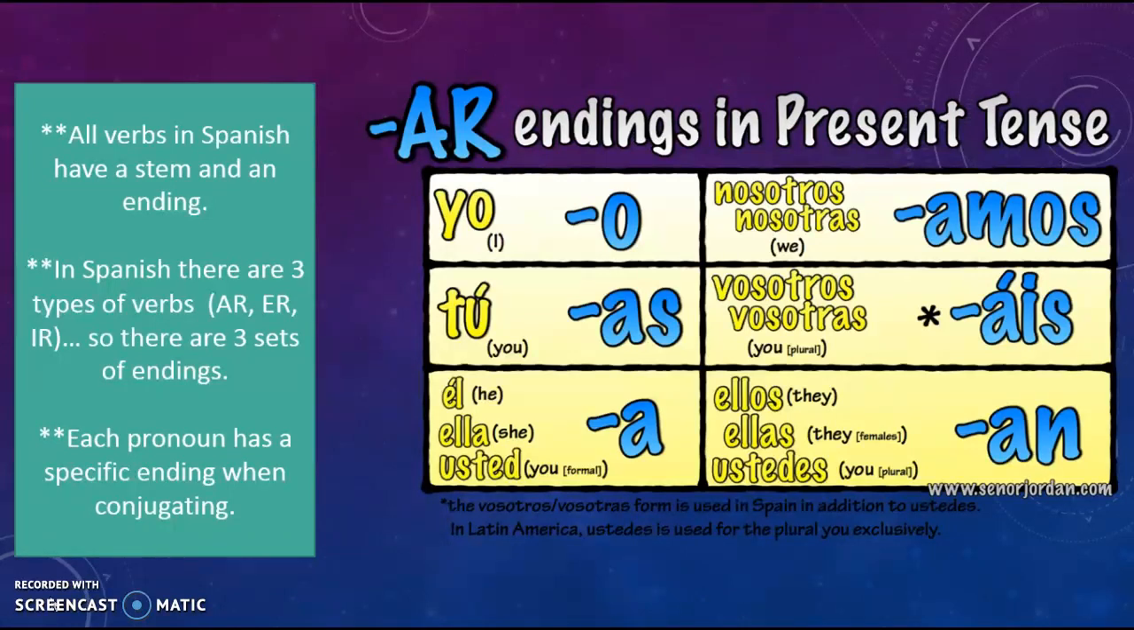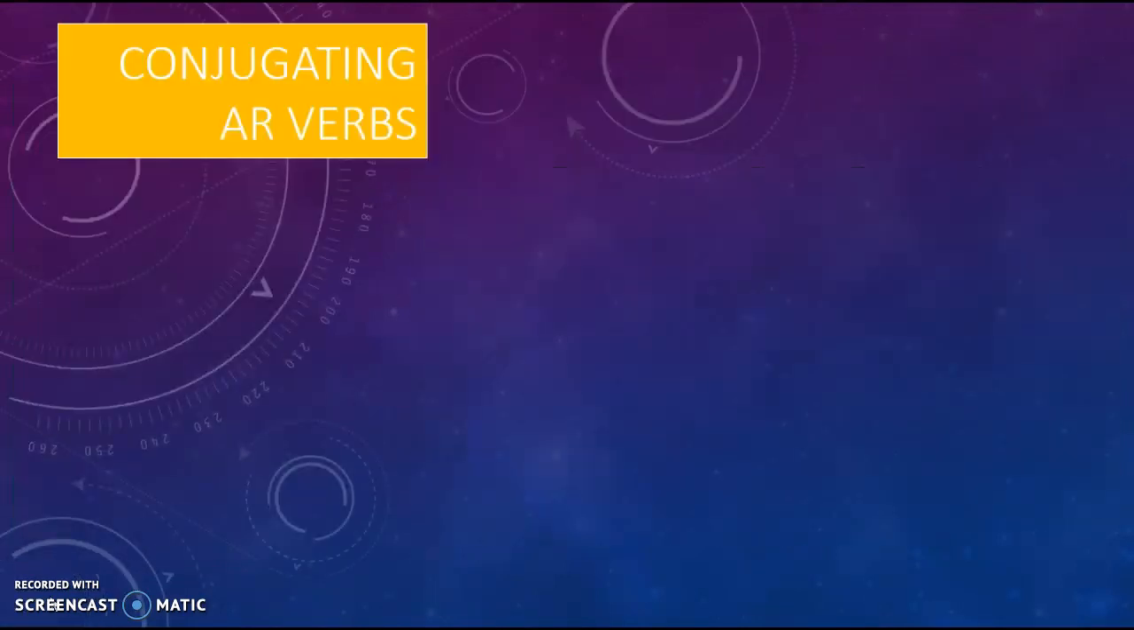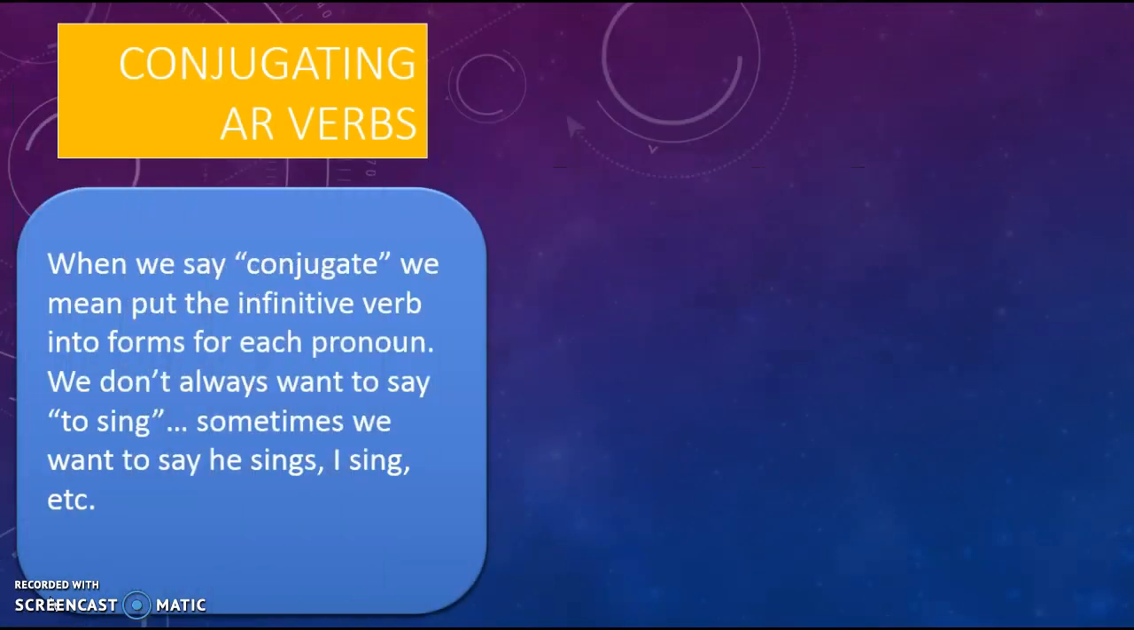So when we conjugate, remember we're going to add these for the correct pronoun. So you want to make sure you're memorizing that O goes with yo, AS goes with tú, the letter A goes with él, etc. Okay, so when we say conjugate, remember we're talking about putting the infinitive verb into the correct form for the pronoun. So like I explained earlier, we don't want to say "to sing" all the time. We want to be able to say things like "he sings" or "I sing" or whatever. So that's why we conjugate.